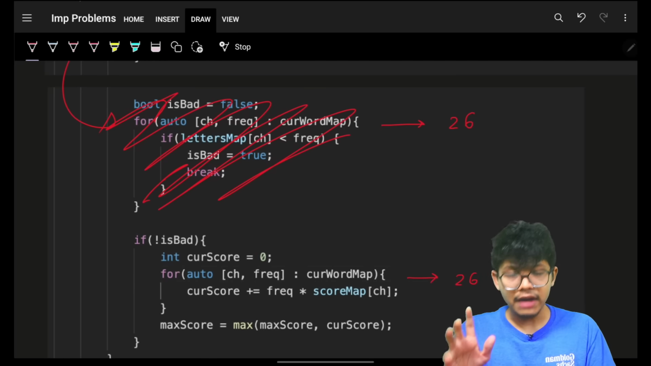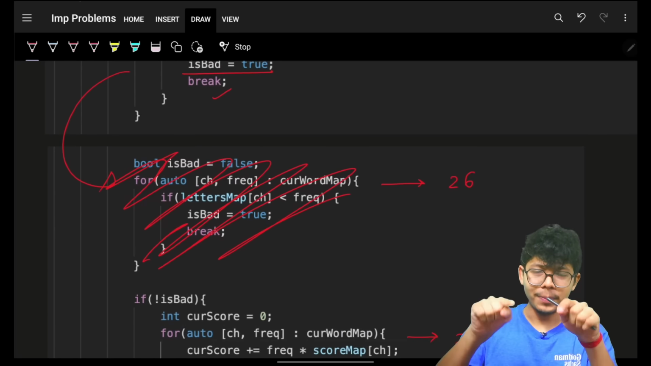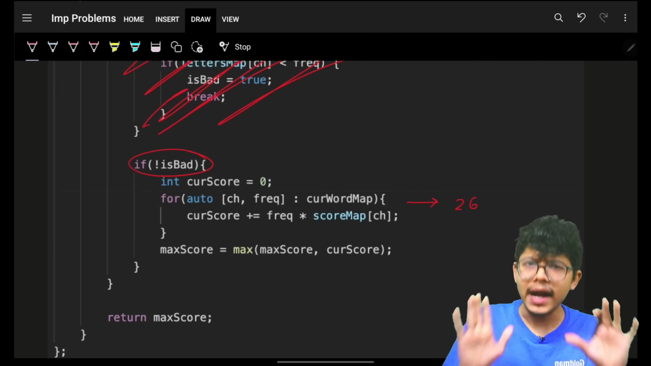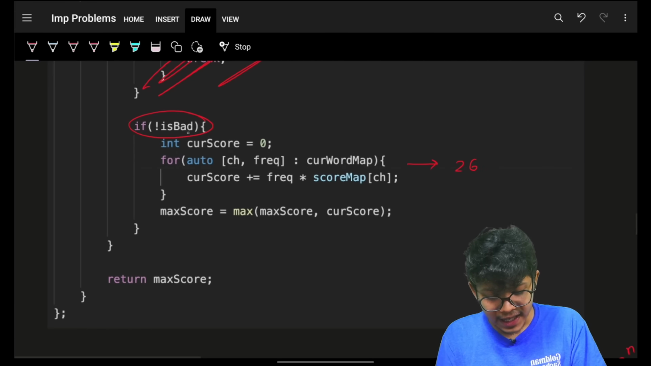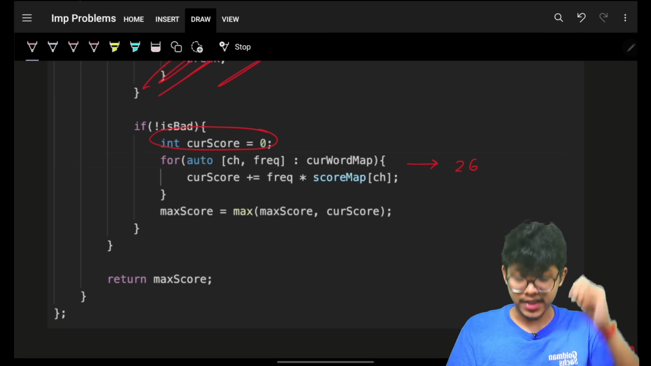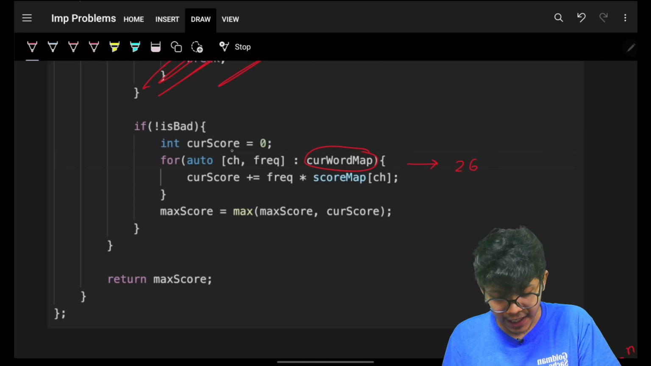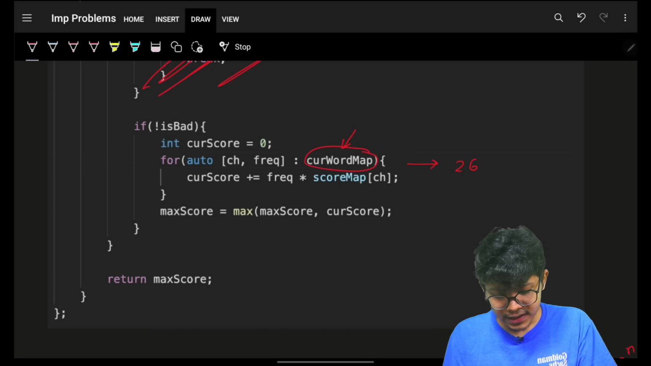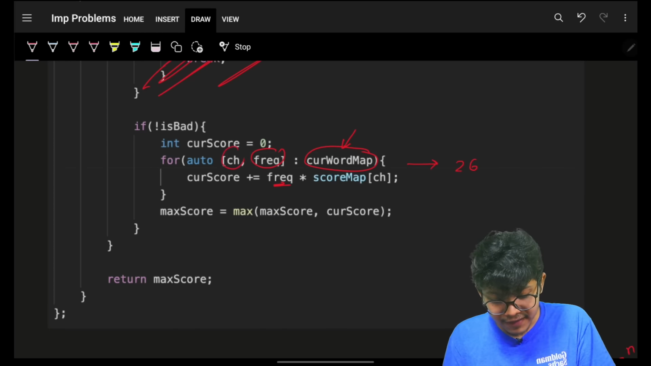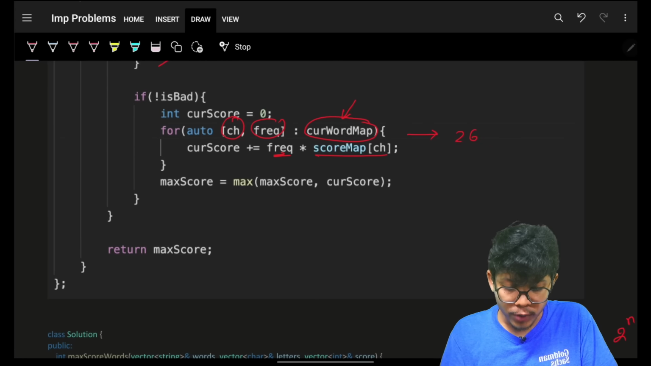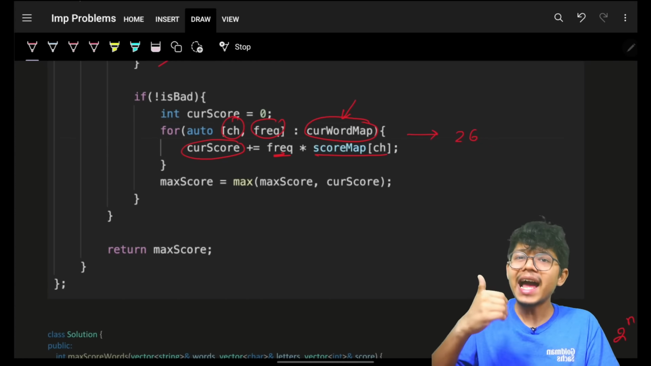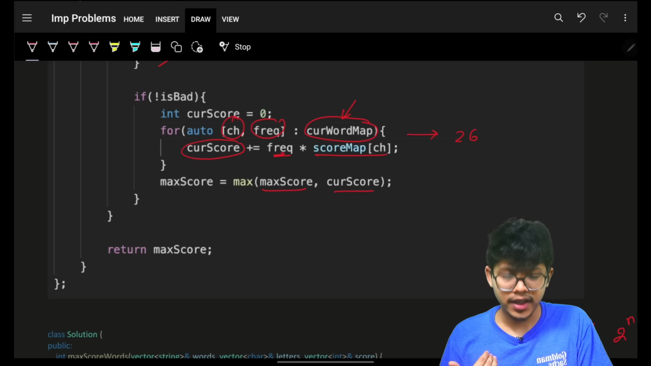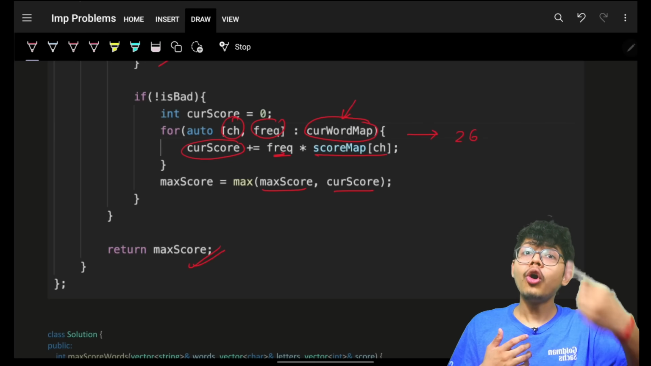Now I will make sure that if it is not bad, which means the subset is not bad, then I will get the current score of the current subset. I know all the characters and the corresponding frequency in the current subset. So I will take the frequency, ask the score of that character from my score map, and maintain my current score. I just have to maximize my score, maximum score and the current score. With this, I will get the maximum score for all these subsets.